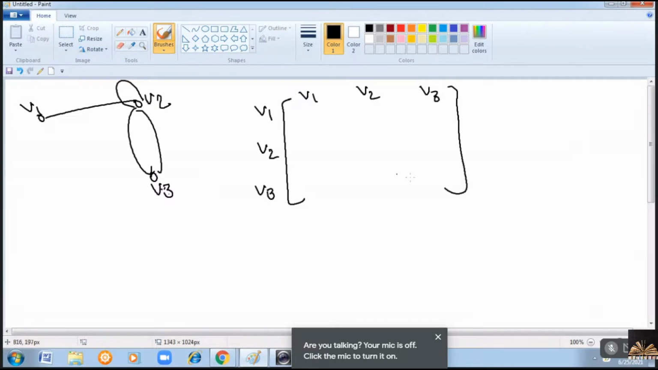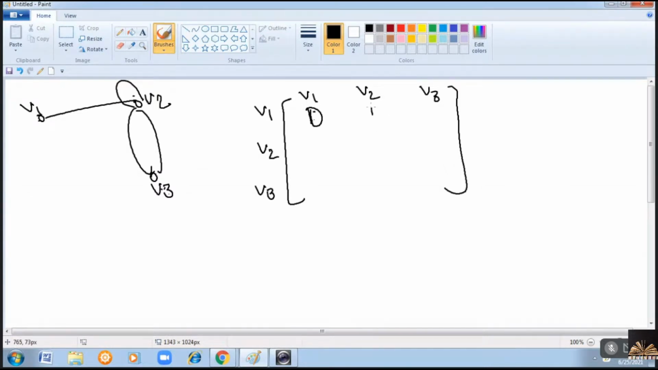Right? So between 1 and 2, we have an edge. 1 and 1 we don't have an edge. 1, 2 we have an edge. 1 and 3 we don't have an edge. Now from 2 we have an edge to 1. There is a self loop at 2.